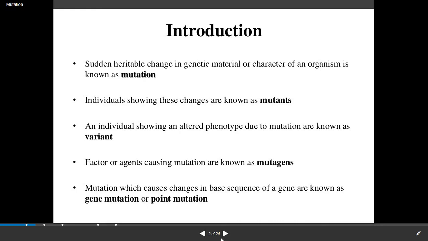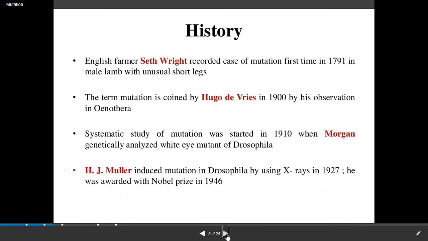Now factors or agents causing mutation are generally known as mutagens. Mutation which causes changes in base sequence of a gene is known as gene mutation or point mutation. Now related to the history of mutation, English farmer Seth Wright recorded a case of mutation for the first time in 1791 in a male lamb with unusually short legs. The term mutation was coined by Hugo de Vries in 1900 by his observation in Oenothera.